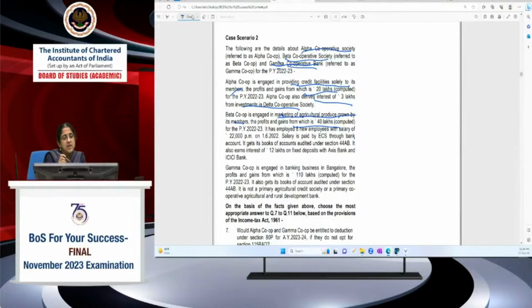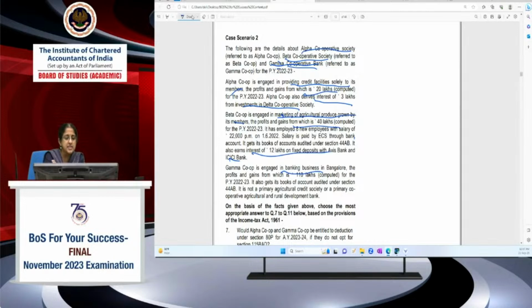Very good. It also earns interest of 12 lakhs on fixed deposits with Axis Bank and ICICI Bank. Just note the difference. In the first case, for Alpha Cooperative Society, interest is derived from investments in Delta Cooperative Society, another cooperative society. In case of Beta Cooperative Society, interest is from FDs with Axis Bank and ICICI Bank. So we know what is the difference in treatment. Gamma Cooperative is engaged in banking business in Bangalore. It's a cooperative bank that we've seen before. Banking business, and the profits and gains of which is 110 lakhs. That is also a computed figure.